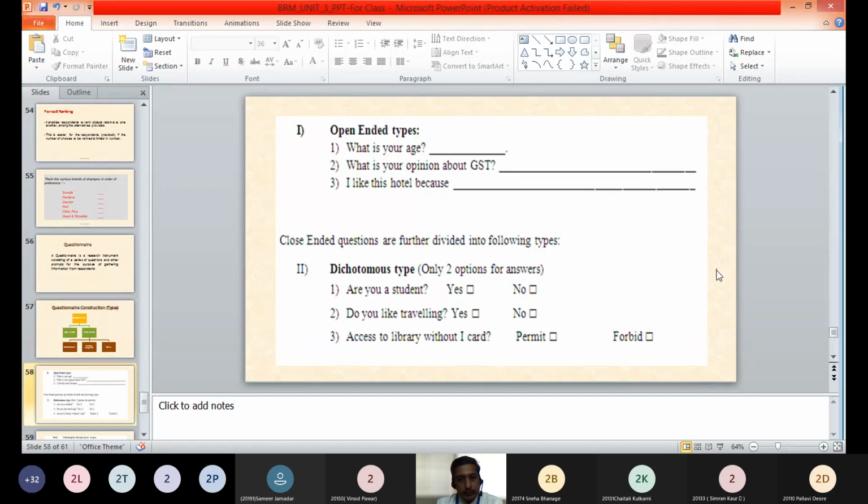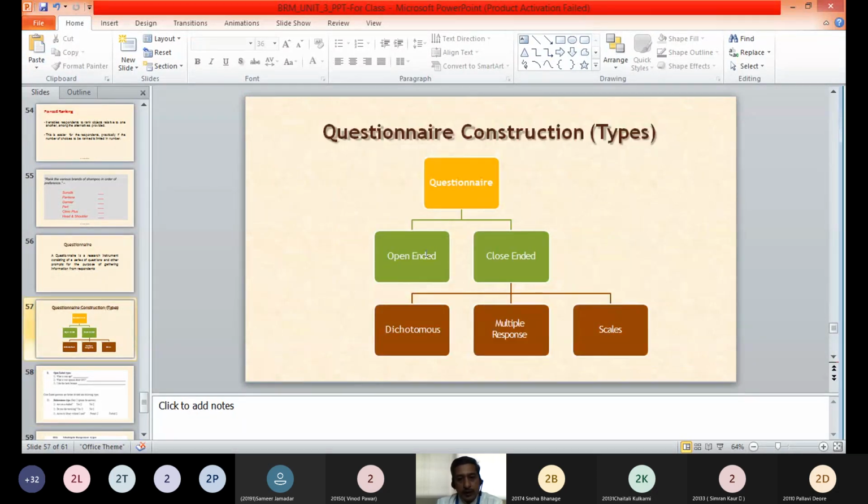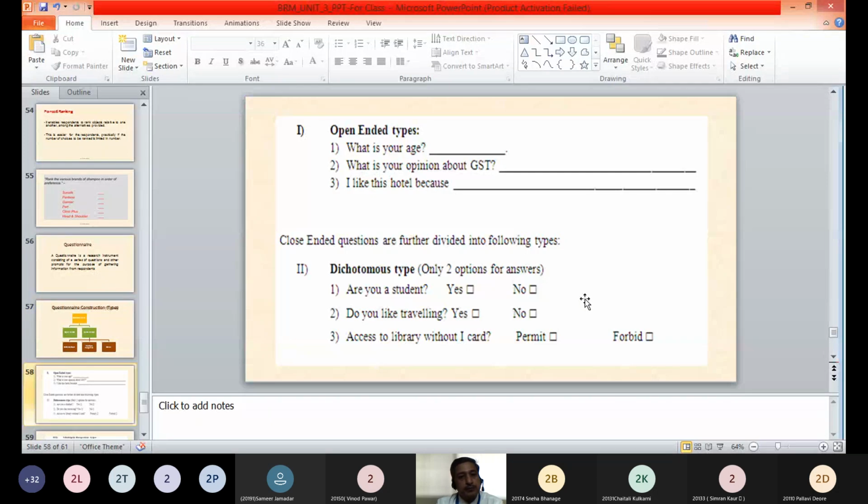In the types of questionnaires, the first type is open-ended. Open-ended questions. That means the respondent is free to give his opinion in his own words, in his own language, and he describes his opinion. So that type of questions wherein the respondent is given freedom to give his opinion without providing him any option categories may be called open-ended type questions.